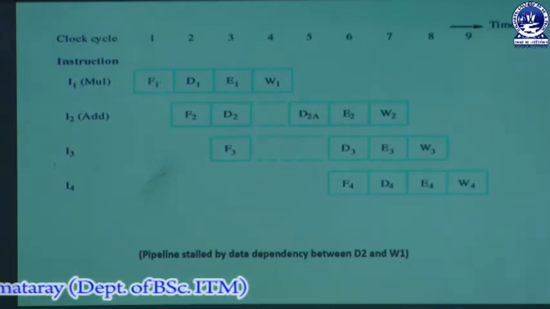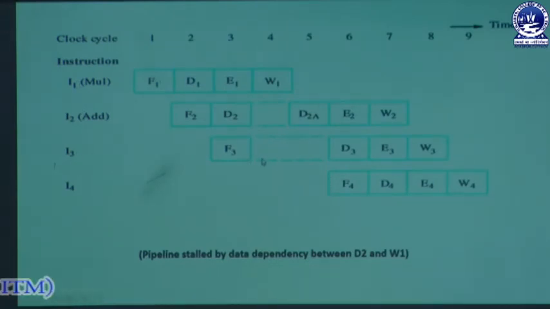Still, the execution of instruction 3 is also delayed due to the delay in the execution of I2, and that is caused by the delay in the execution of I1. It is delayed for 2 clock cycles, because the decode unit is busy decoding instruction 2.